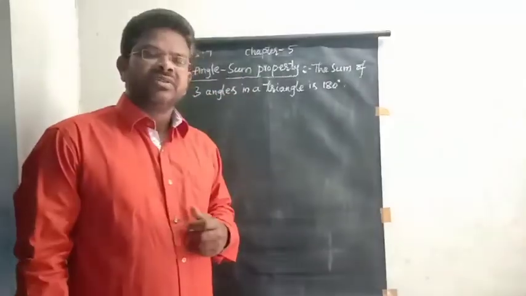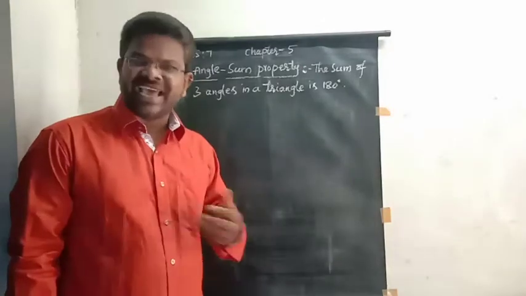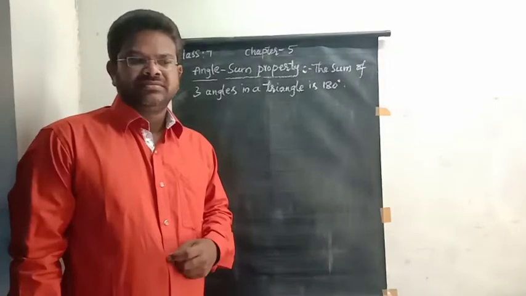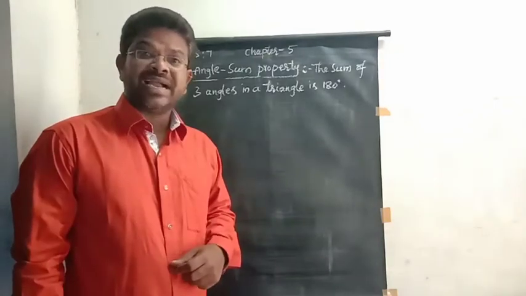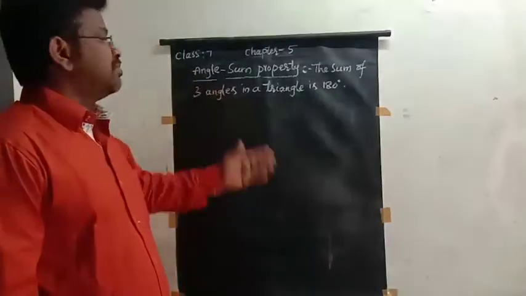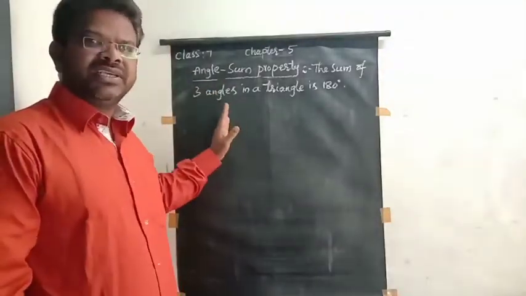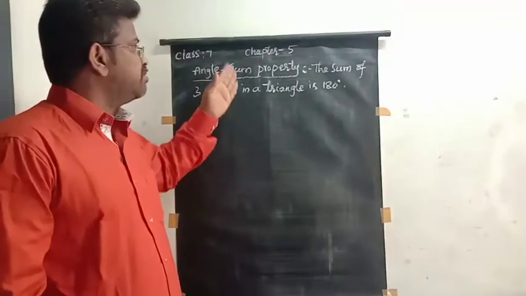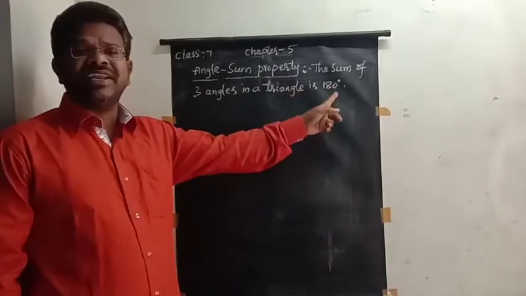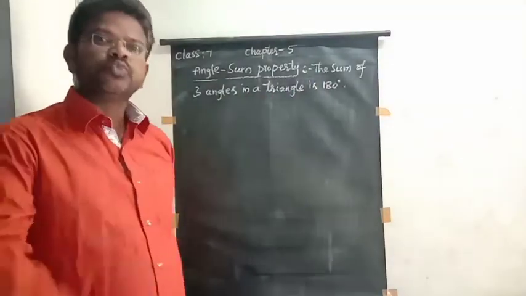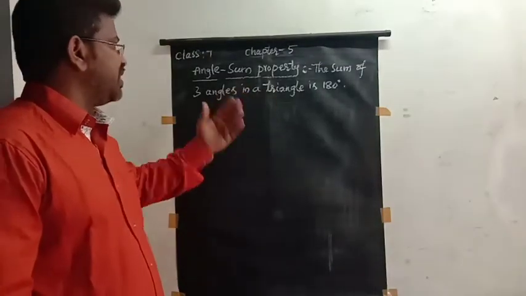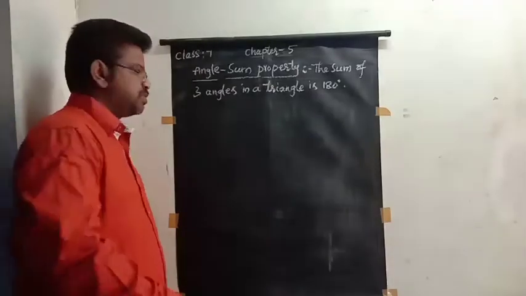We will learn about the angle sum property. Till now, we have learned so many properties of triangles, like sides, angles, altitude, and median. Then, angle sum property is also one of the properties. According to this property, the sum of the three angles in a triangle is 180 degrees. We have to prove this. Let us prove that.